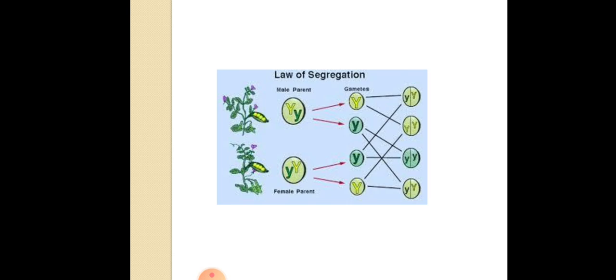Here we have the male parent. The male parent has capital Y and small y, and in the case of gametes, you can see that capital Y is separate and small y is separate. So during gamete formation the traits or the alleles have separated. Similarly for the female parent, the capital Y and small y are together, but during gamete formation they have separated into two different parts. So this is your law of segregation.